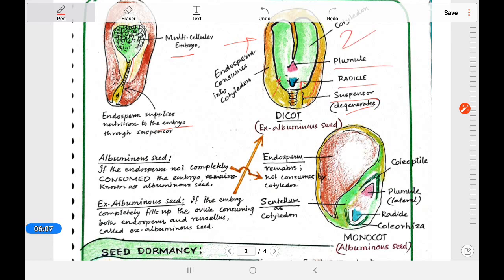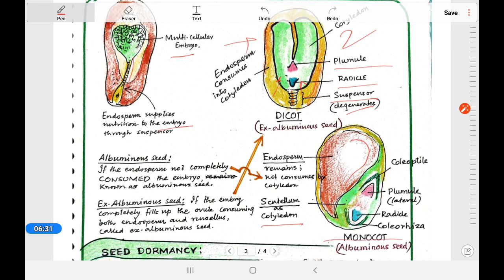Here the plumule and radicle are there, and in monocot the endosperm is still there, and another part is the scutellum as cotyledon. It means the endosperm here remains, not fully consumed by the cotyledon. You have to remember that in monocot.